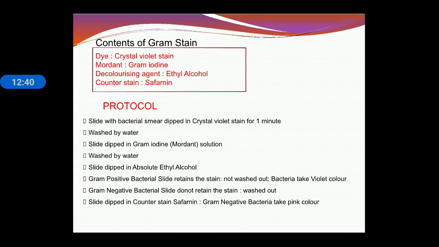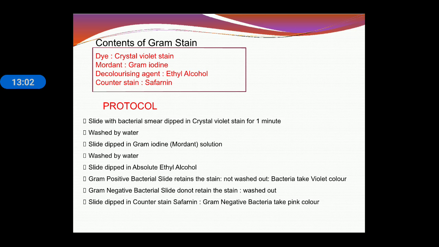Gram positive and gram negative. If we want to differentiate the bacteria, we must stain them. If the bacteria retain the stain, then they are known as gram positive, and if the bacteria do not retain the stain, then they are known as gram negative. Stain is just like a dye, a color pigment, we can say.